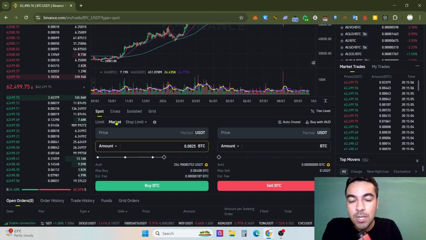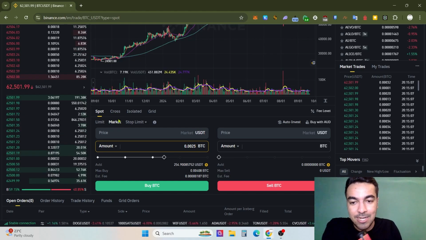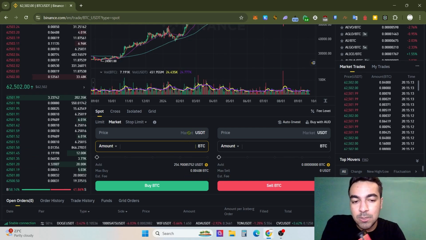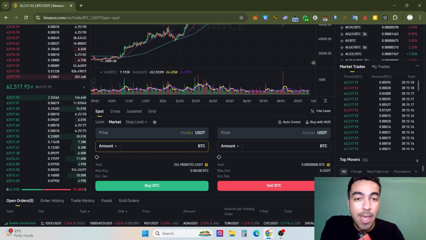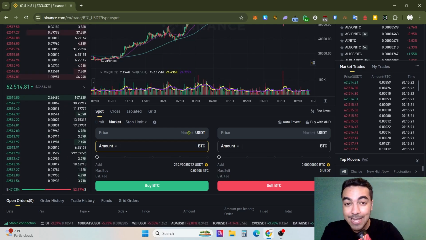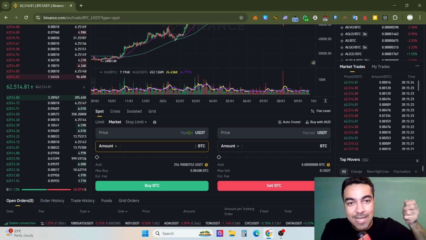Right now you are seeing the market side, where we use a market order. For example, you just want to buy Bitcoin and there is no price area in mind. You just put your amount into Binance and in return you get Bitcoin.